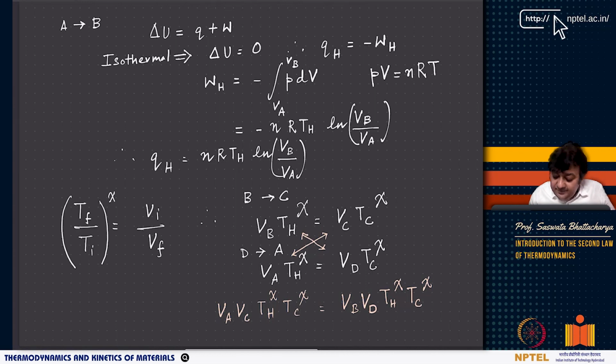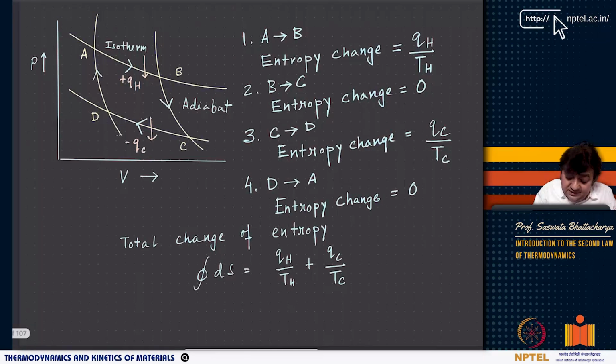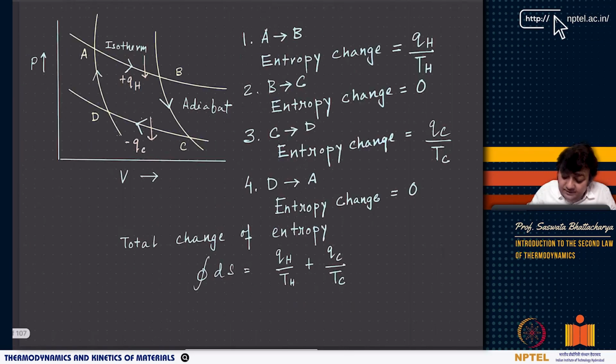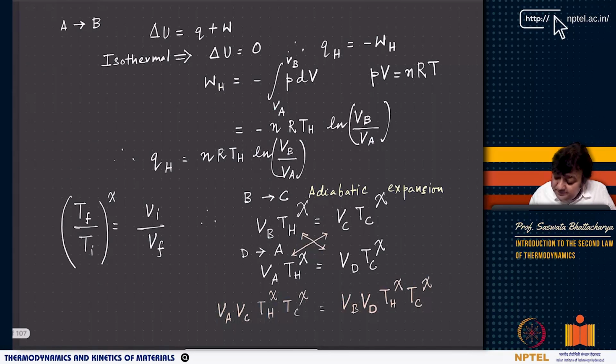Now you have B to C, which is adiabatic. So B to C is an adiabatic process, and what is happening in B to C? Again, have a look at that. B to C, you have an adiabatic expansion. On the other hand, when it goes from D to A, it is adiabatic compression.